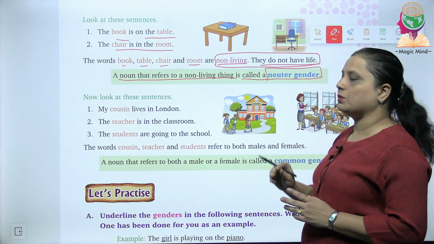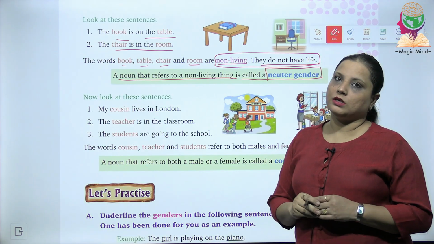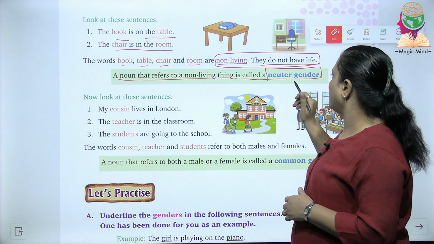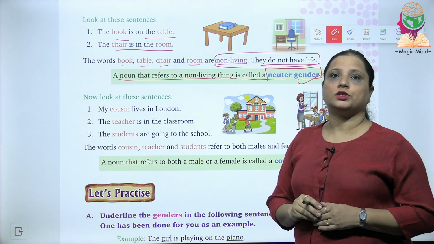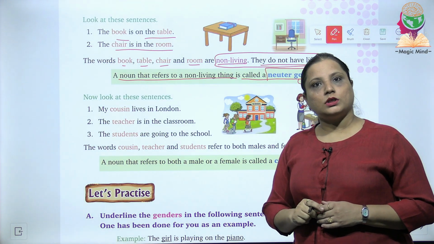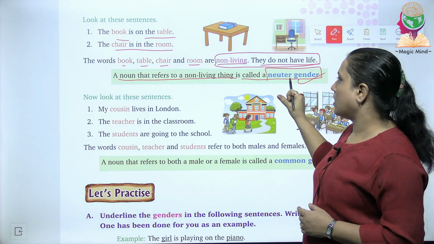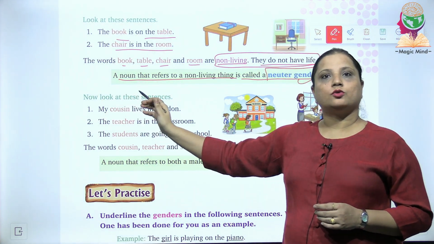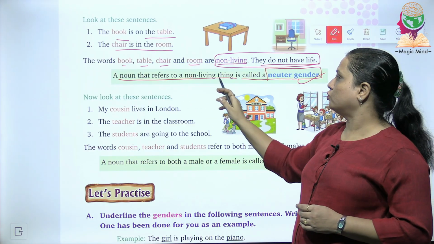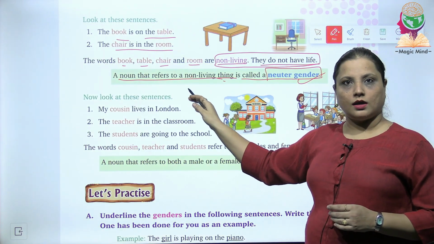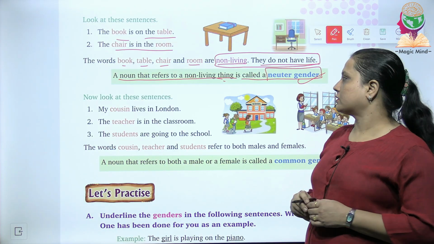हमने male के बारे में बात की. We talked about the female gender and now we are talking about the third kind of gender which is called neuter gender. Neuter gender are what? They are referring to those nouns which do not have life. That means they are non-living things.